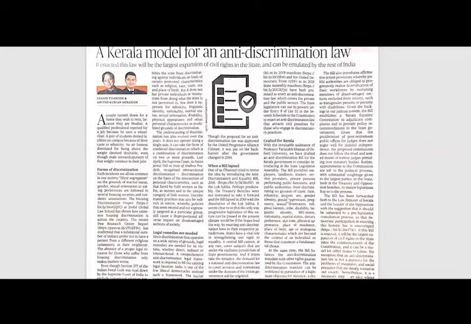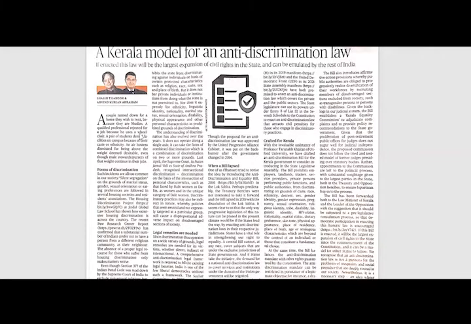And further, this article connects to Kerala, wherein it says that in Kerala, a conducive environment is prevalent because both the factions, that is, the party in power and the party in opposition, have agreed in terms of bringing out such a law. So it is time for that law, and Kerala can be the torchbearer on that front, says this article.